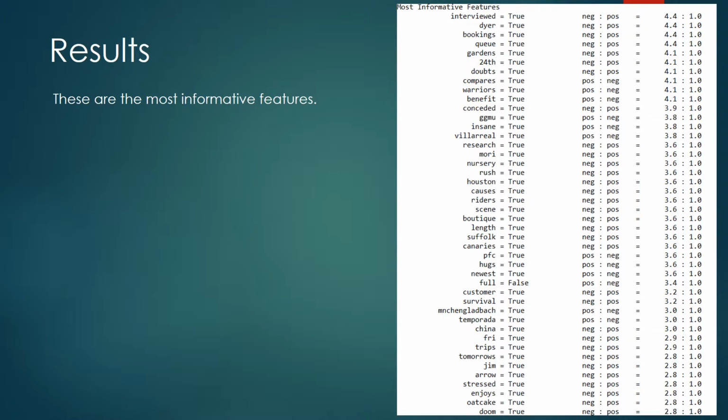Also, for example, if doubts appears in the tweet data, then the soccer club is also likely to lose these matches. However, if Warriors appears in the data, then this club is more likely to win this match.